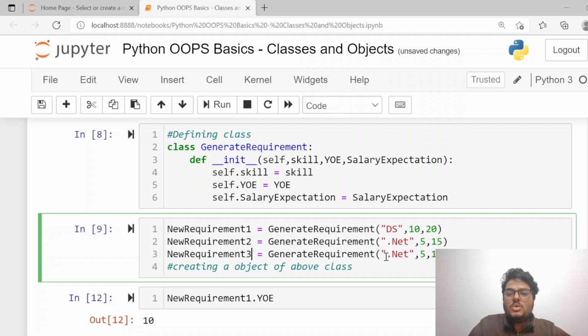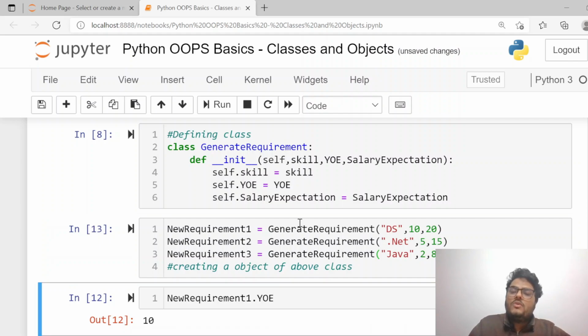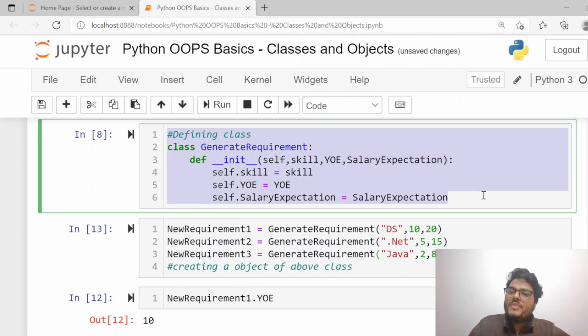What is the skill set you are looking for? You are looking for Java. What is the years of experience you are looking for? Let's say 2. What is the salary you want to give? Let's say 8. Now 3 requirements have been created. Why? Because I created a blueprint here, and I'm able to pass the values.